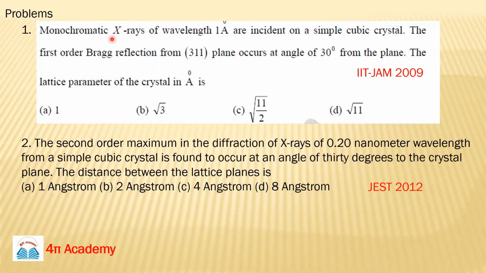Monochromatic, okay, these are the two problems. So you are supposed to solve these problems. These are simple problems. This one is from the IIT JAM examination, and this is from the JEST examination. So solve these problems. In case of any doubt, ask me. These problems are based on the same Bragg's law, the same formulas. So just try to solve these problems.